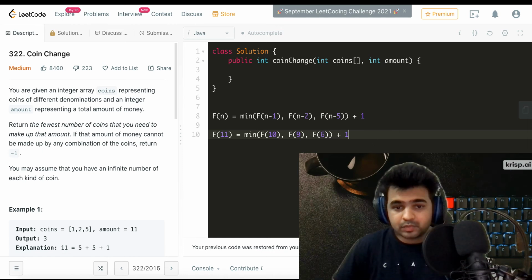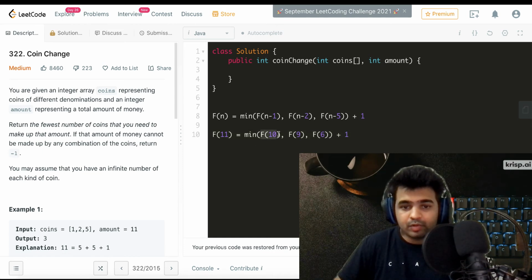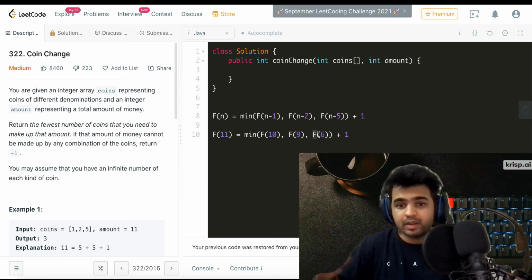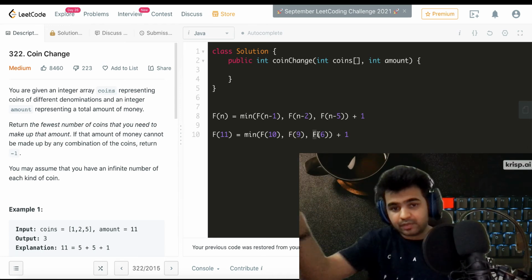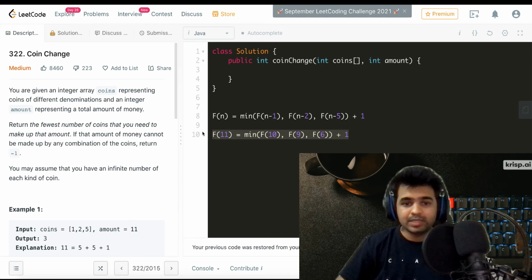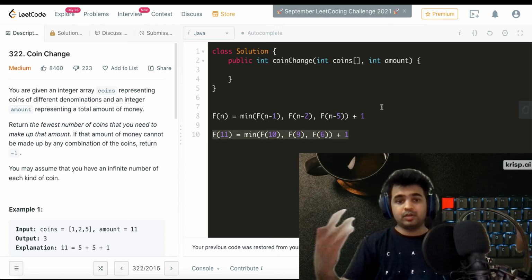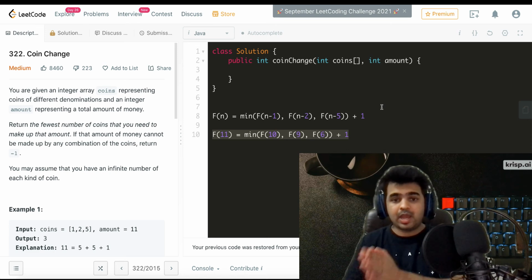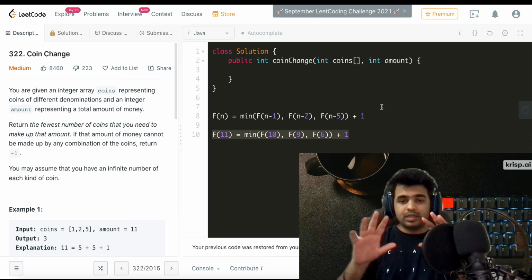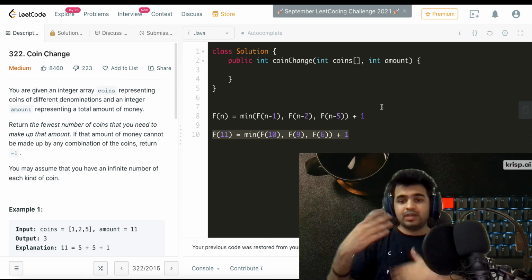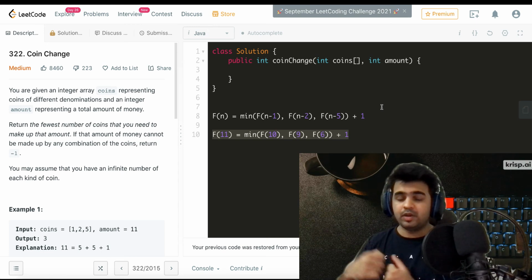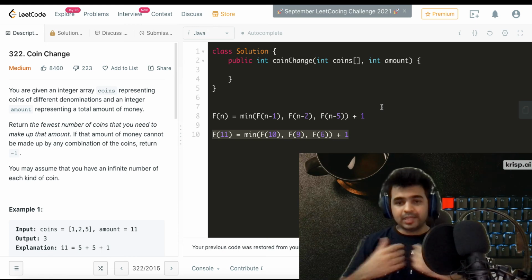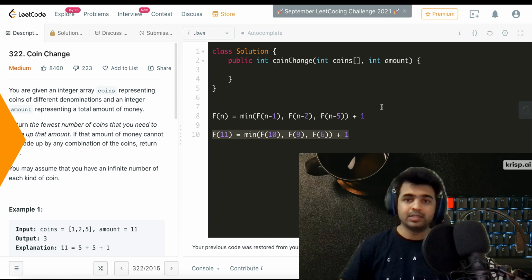And we are doing plus 1 because this is the way to reach these positions. We need to use one of these coins to reach f(11). So this is the basic formula by which we are going to solve this problem. This is how you solve coin change, and using dynamic programming, you can save up the extra calculation that you were doing earlier in the recursion, and that's what basically dynamic programming is.